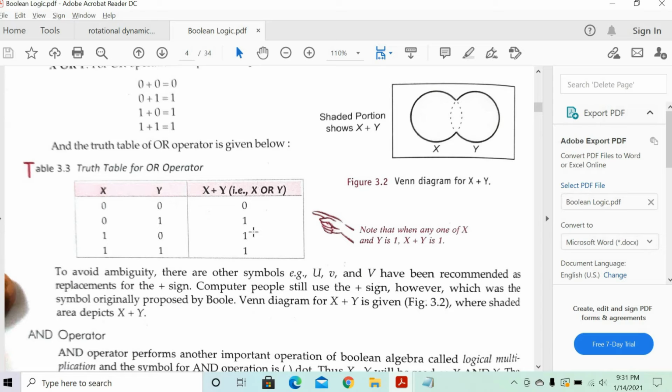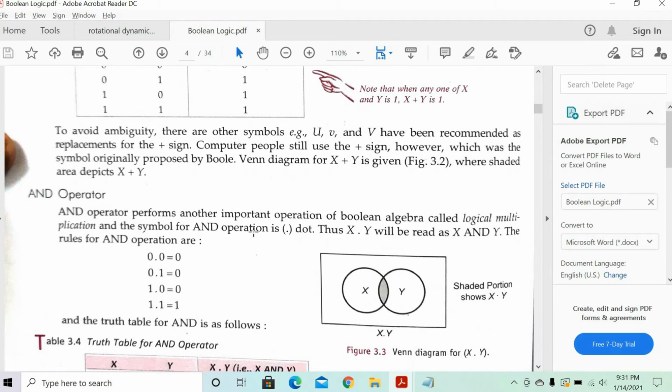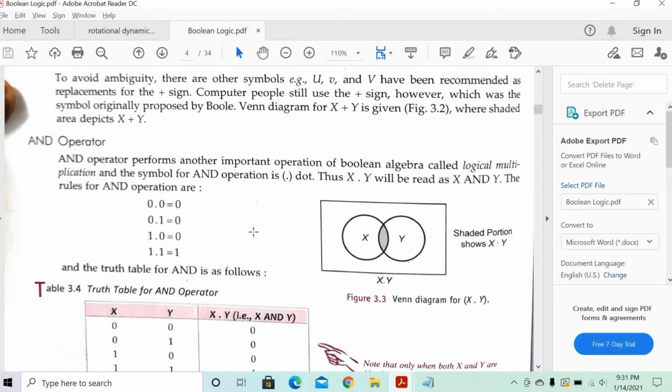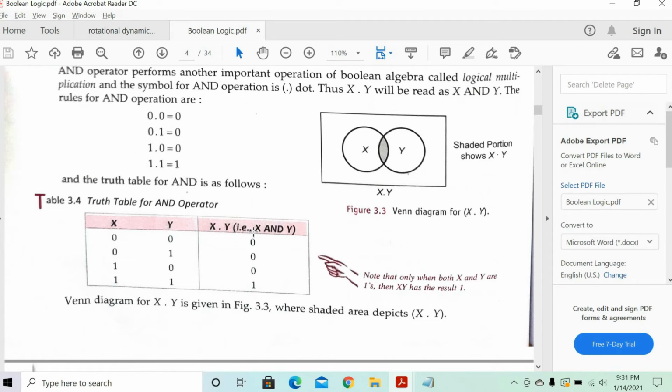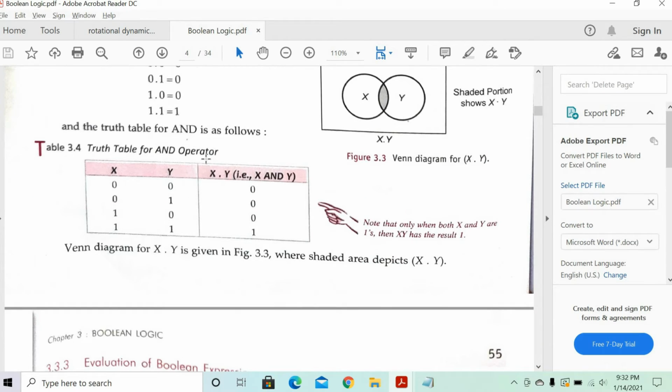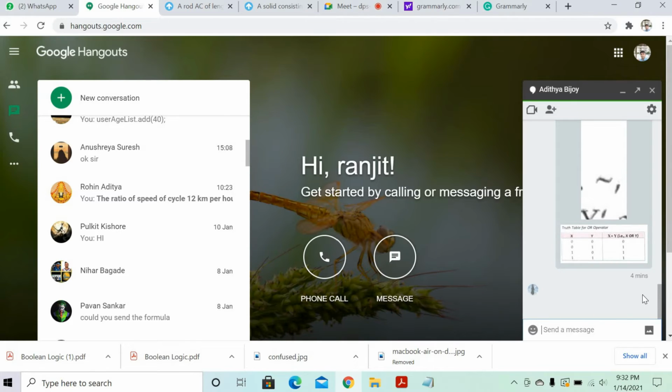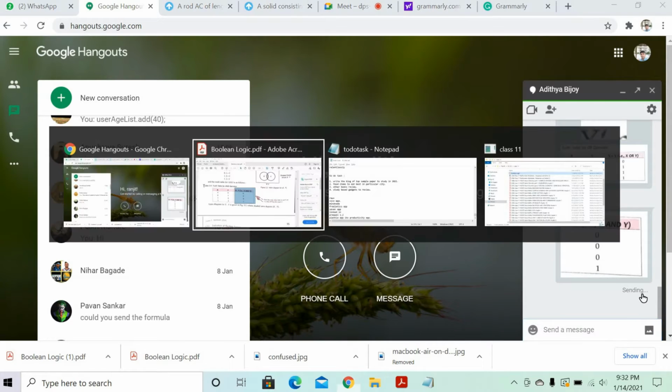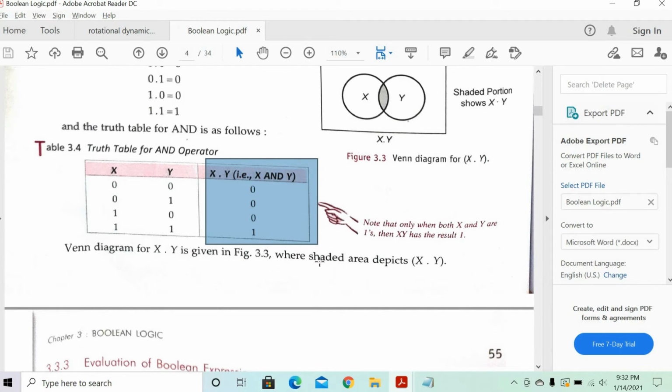Got it? Yes, sir. So whenever there is an OR, you should remember the OR is only true when any one is true, and false when both are false. Clear? Yes, sir. Excellent. Now, the AND gate you have done. We represent the AND with the dot symbol, X dot Y. X dot Y is the symbol for us to represent it. AND is represented as X dot Y.